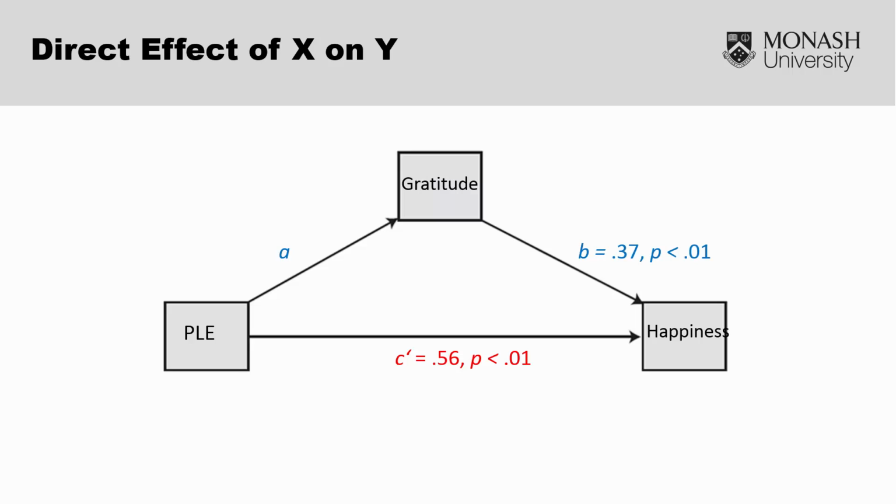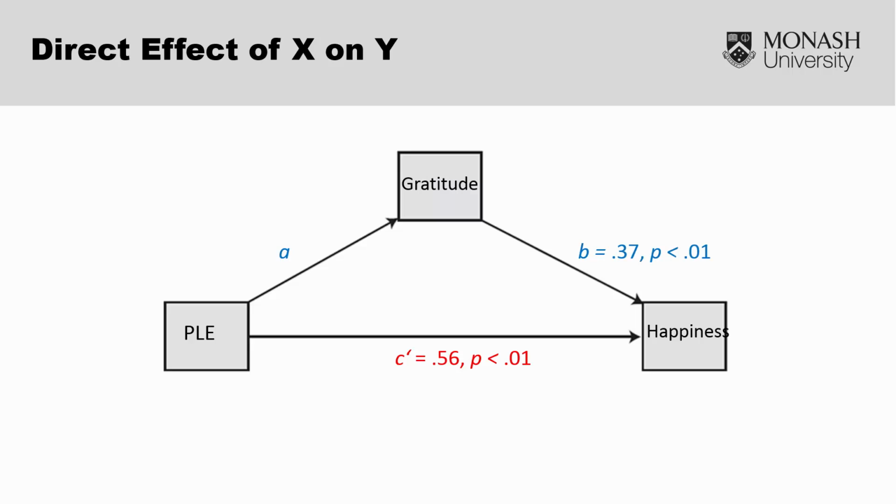What is on the screen there in the blue is the unstandardized regression coefficient, which tells us about the relationship between the variables and also the significance level of the pathway. So in this situation, there is a positive relationship between gratitude and happiness. As gratitude increases, happiness also increases, and it is a significant predictor.